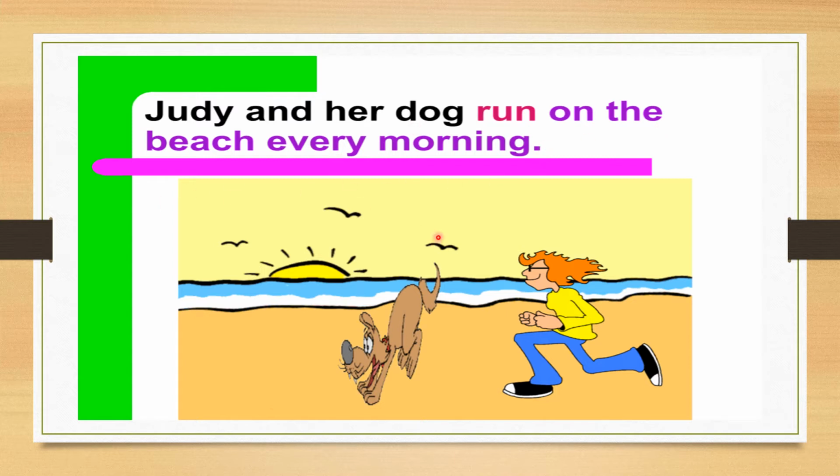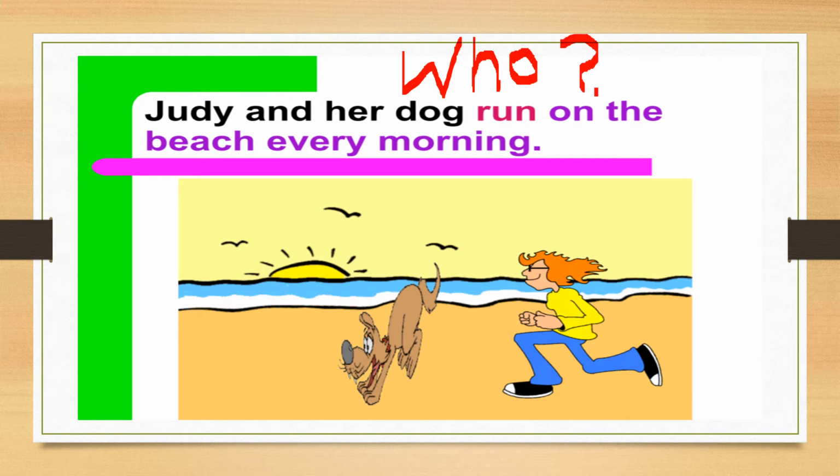So what we have to do, simply we have to ask a question to the remaining part of the sentence. We just see where there is a verb and take from there, like run on the beach every morning. So we simply ask a question with who.